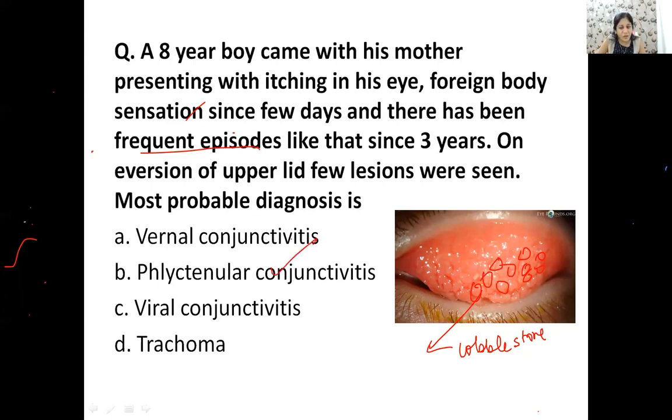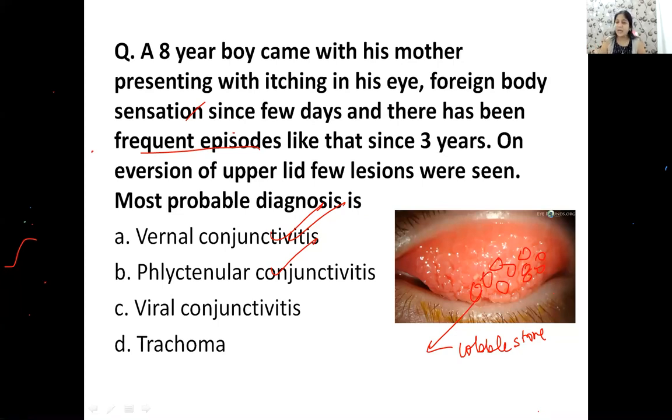And what is the diagnosis? The main diagnosis is vernal keratoconjunctivitis. Good. So everybody knows that. So who will tell me, what is the treatment of choice here? Yes, what is the treatment of choice here? How do you treat that?